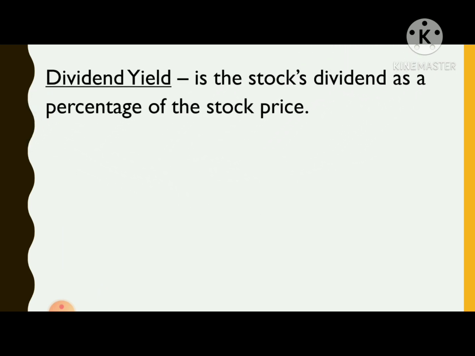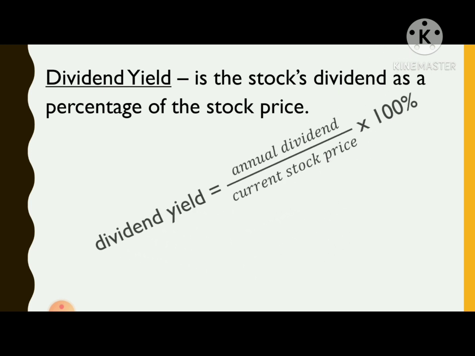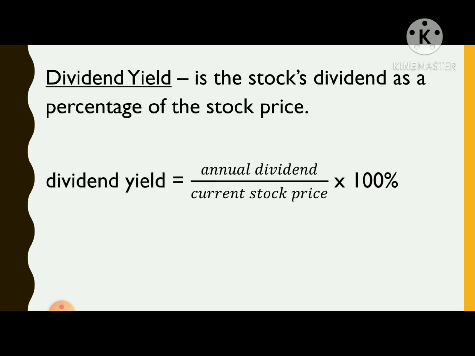Then we have dividend yield. Is it the stock's dividend as a percentage of the stock price? Meaning to say, dividend yield is the percentage or the financial ratio that shows how much a company pays out in dividends each year relative to its stock price. So dividend yield can be computed using the formula: dividend yield is equal to the annual dividend divided by the current stock price times 100%.